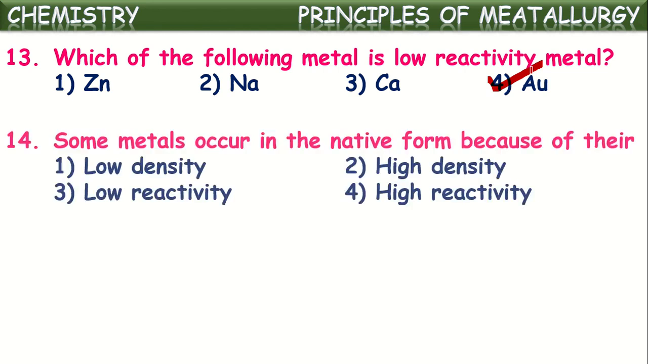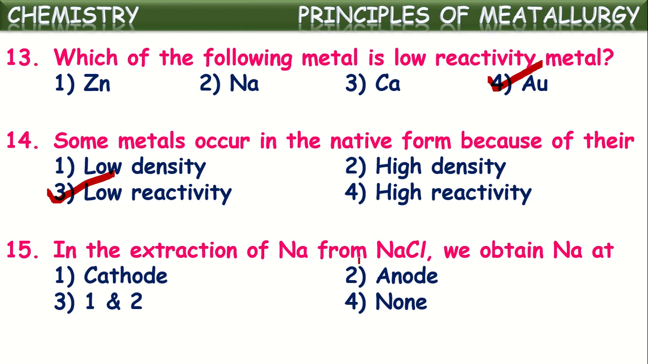Okay, next one. Some metals occur in the native form because of their low reactivity. Just now we discussed gold, isn't it? So they are available in the free form in nature because of their low reactivity or least reactivity. Okay, next one.